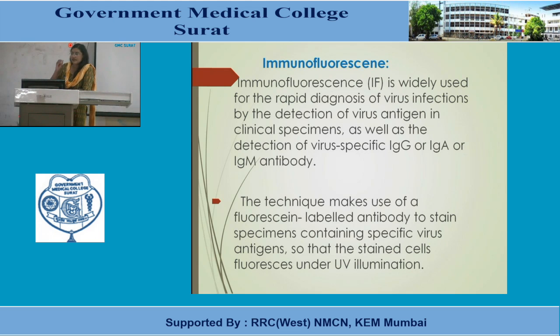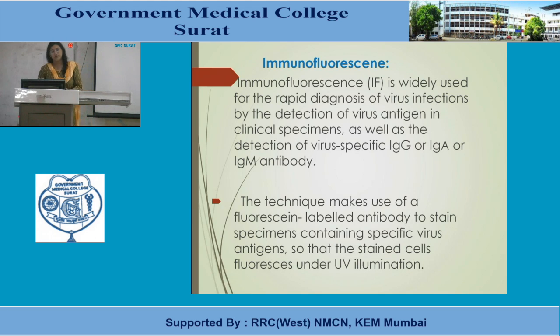Now what we do is, we take the antibody which is fluorescently labeled. Fluorescent dyes are those which absorb light of one wavelength and emit light of a different wavelength. Okay, so they absorb either infrared or ultraviolet rays, and then they emit visible light.